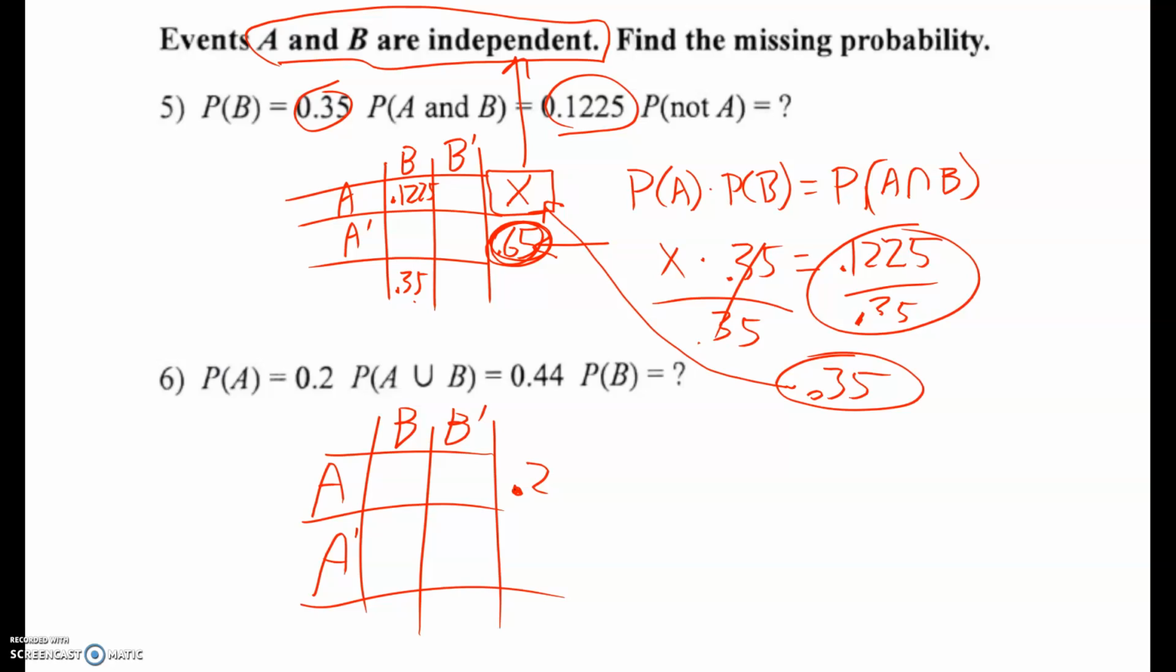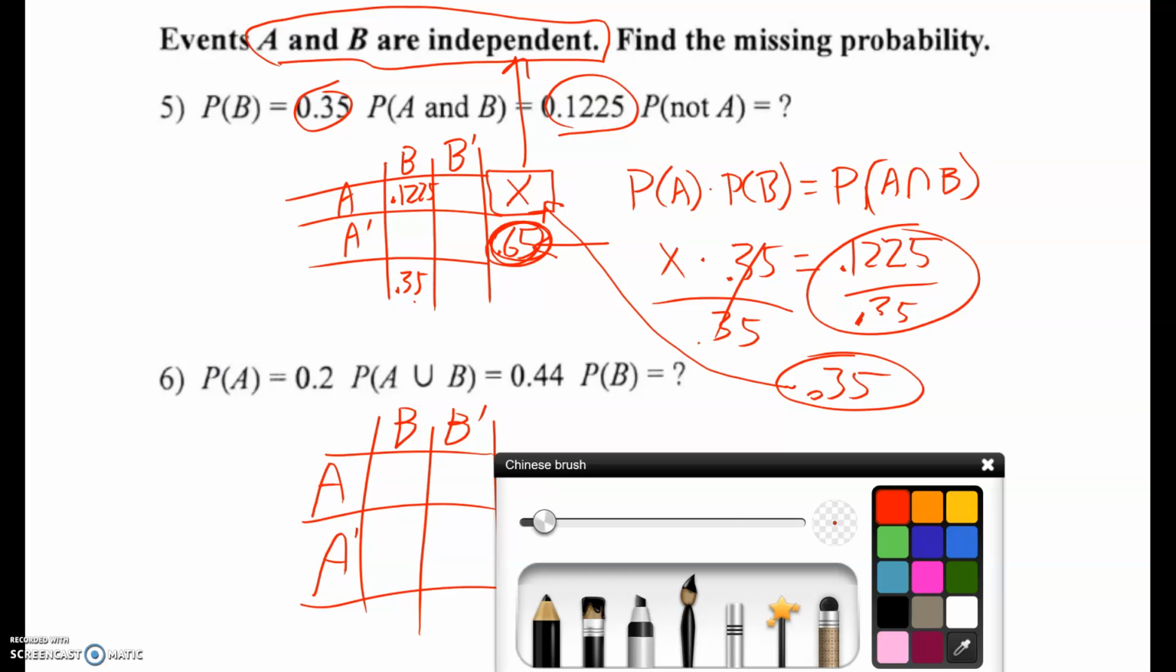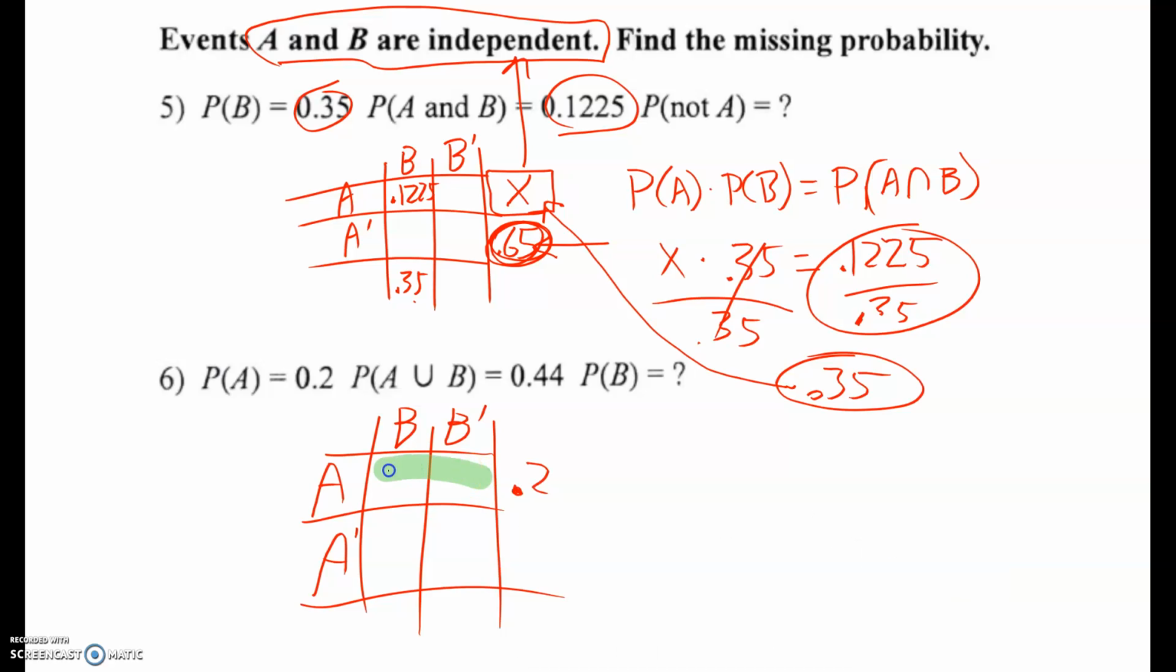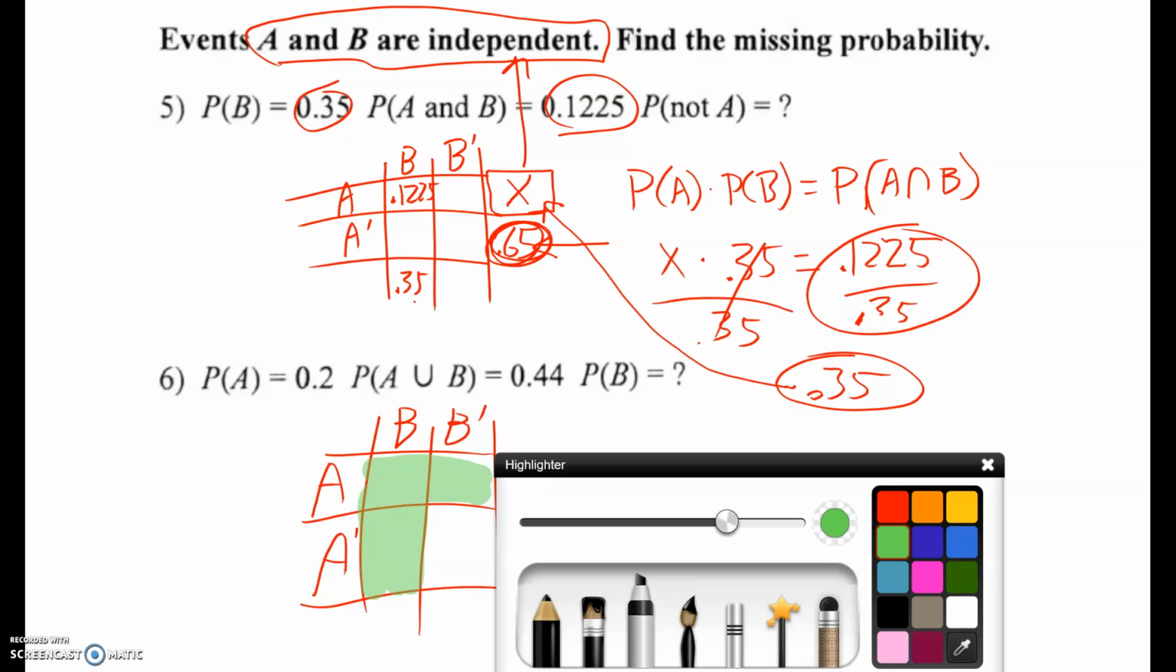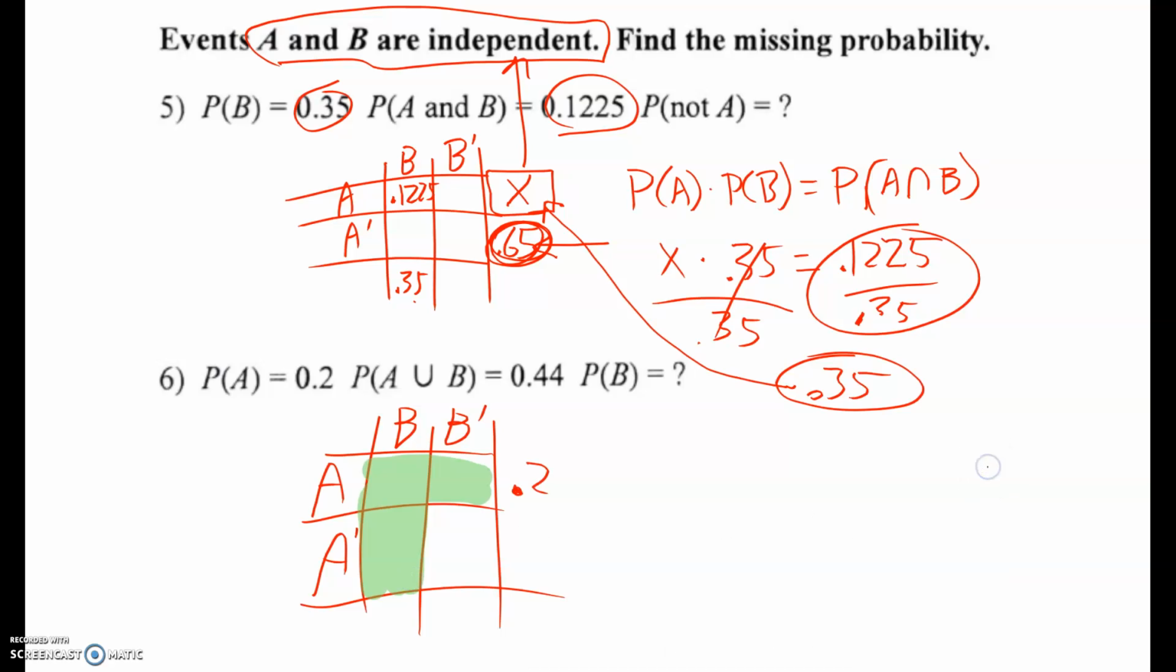They told me the probability of A union B, which is this area right here, that's all of A, and then this is B, and that's the probability of the union of those two. So that's 0.44, it goes in that highlighted area, but I don't know how it's split out. Somebody noted in one of my classes that this empty box here is 1 minus 0.44, so that's 0.56 over there.